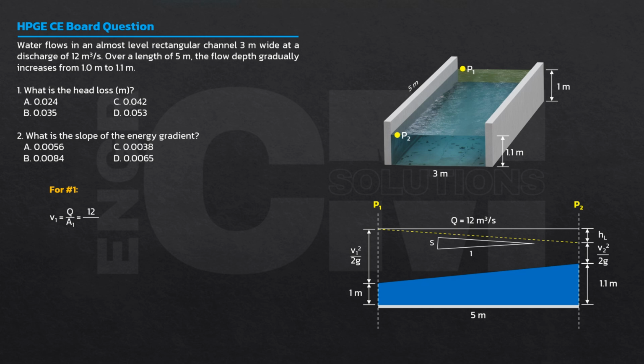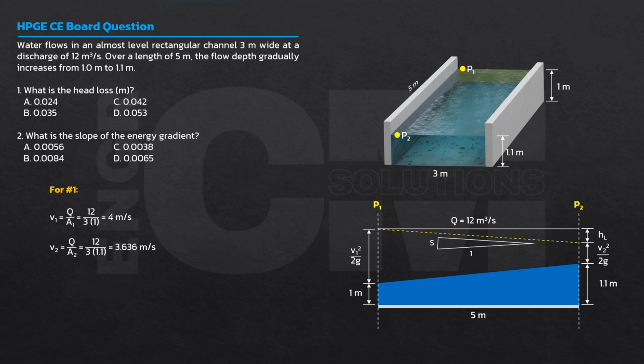The discharge is 12 cubic meters per second. Then, area 1, area ng cross-section yan, is 3 meters times 1 meter. This is the velocity of flow at section 1. Section 2, palit lang natin ng area 2. Hindi magbabago yung flow. Area 2 magiging 3 times 1.1. So this is the velocity at section 2.